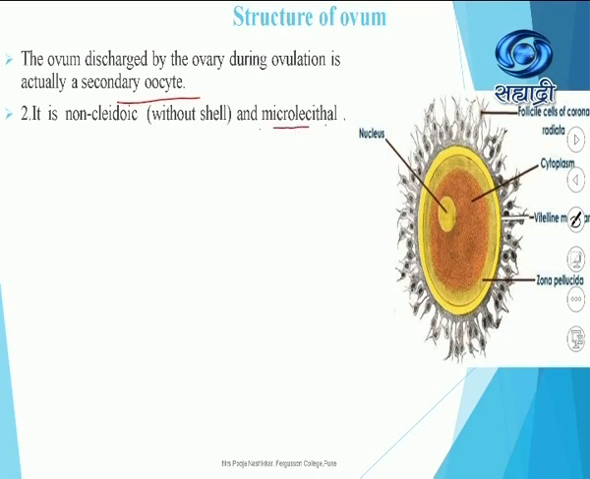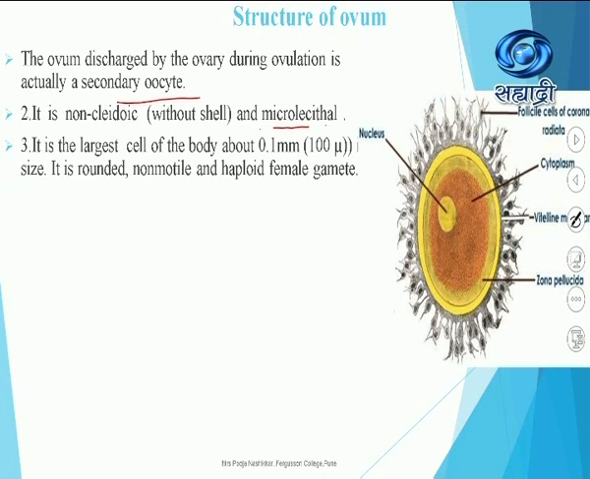And it is not having shell, so the name is given as non-cladoic. It is the largest cell of the body. Can you imagine, student? The largest cell of the body, which is about 0.1 millimeter, that is 100 micron. It is a rounded, non-motile, haploid female gamete.